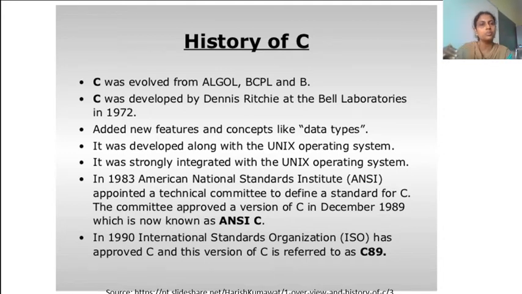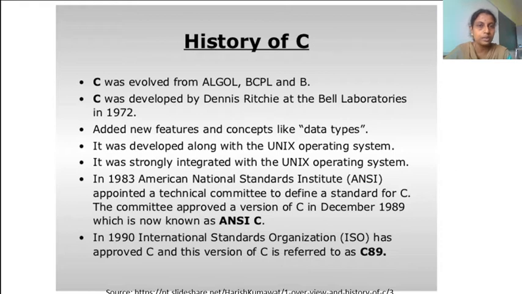They used 2-3 programming languages, like ALGOL, BCPL, and B, and derived the C programming language. This was designed by a person called Dennis Ritchie.